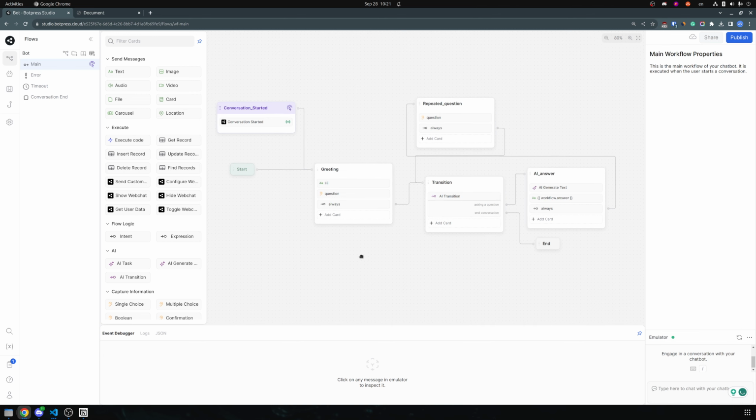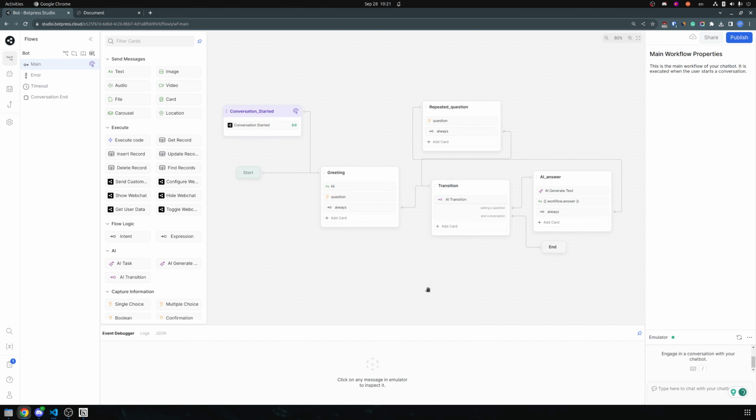Now, here we have a very simple chatbot, and it basically works with the AI transitions. It's awesome, but there's still one part that is kind of annoying and makes a conversation not feel like a natural one. And that is the very beginning, the greeting part. As you can see, whenever the conversation starts, the chatbot says hi and asks a question.